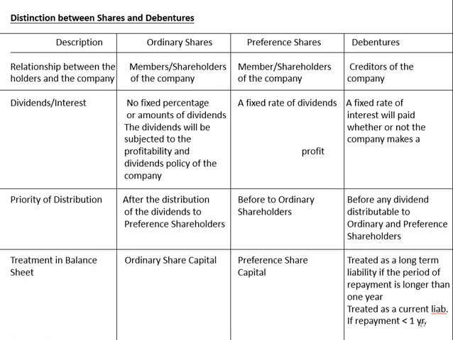Now, how are they treated in the balance sheet? Debentures are treated as a liability because anyhow, whether you have profit or loss, you have to pay them. So that's why it's a liability for you. And then in the balance sheet, preference shares and ordinary shares are treated as share capital.